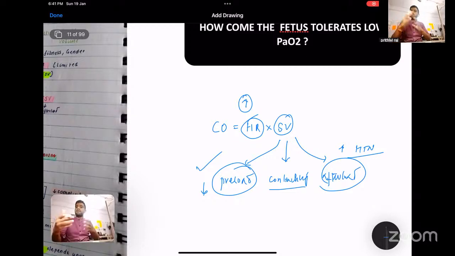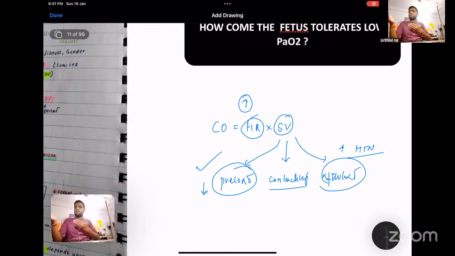So the body does many permutation combinations of these parameters so that we can maintain the cardiac output and prevent damage to the body. So the cardiac output maintains. That phase is known as the compensated phase.